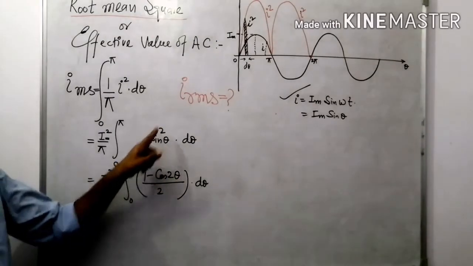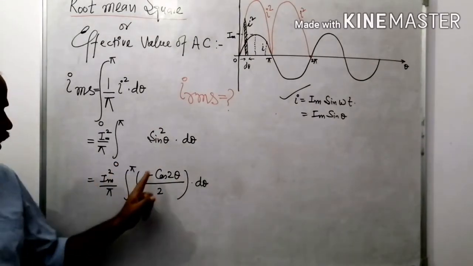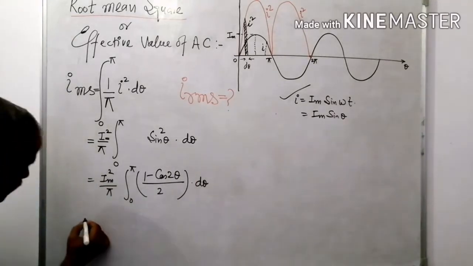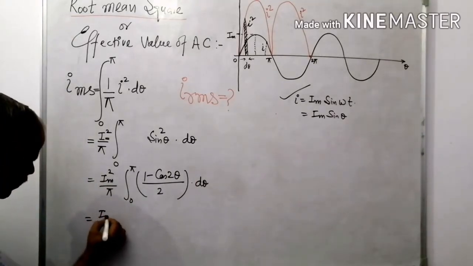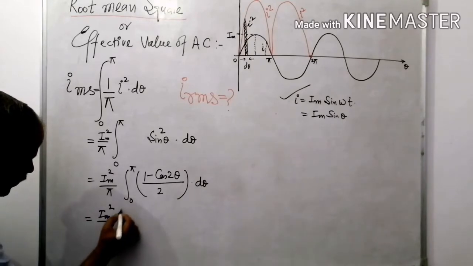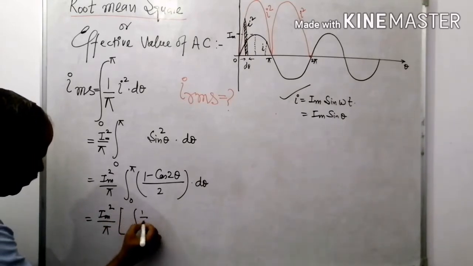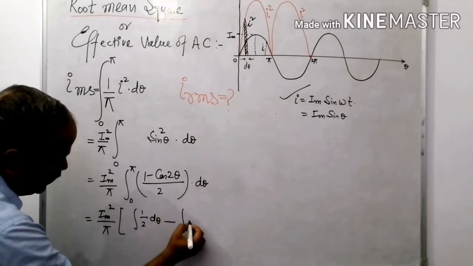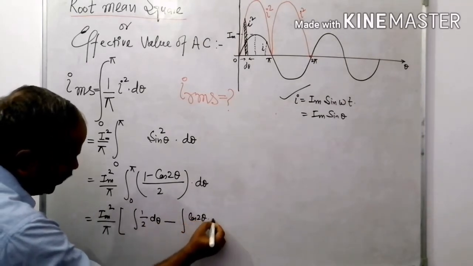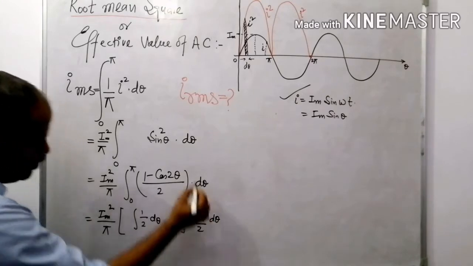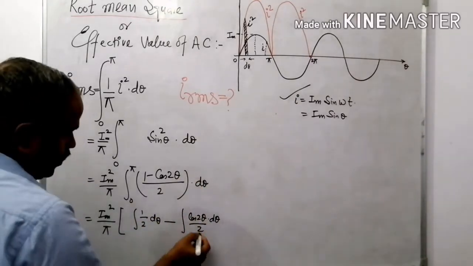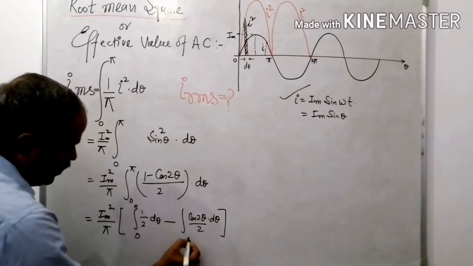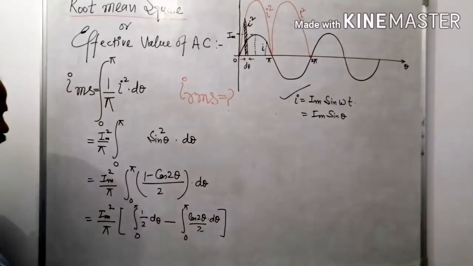That's why the value of sin square theta is equal to 1 minus cos 2 theta divided by 2. Now it is I maximum square divided by pi, limit 1 upon 2 into d theta minus integration cos 2 theta into d theta, theta divided by 2, limit 0 to pi.